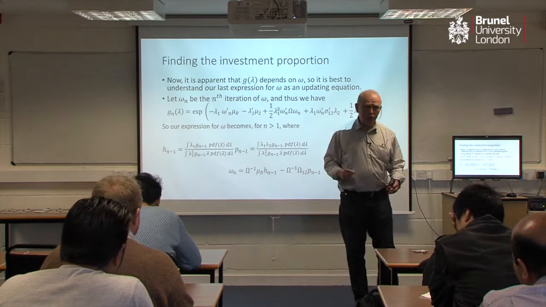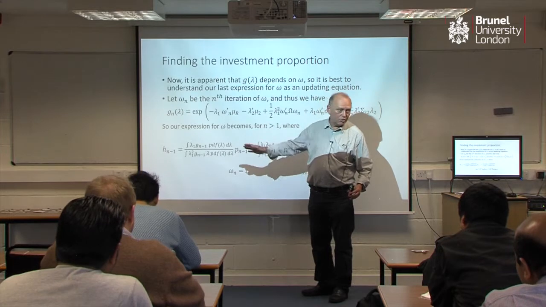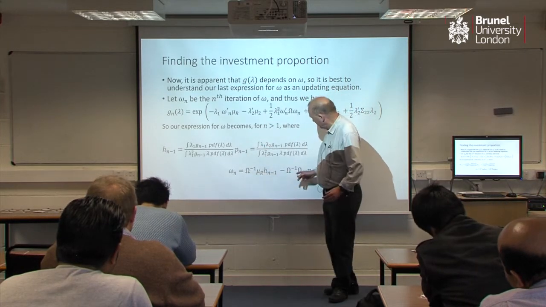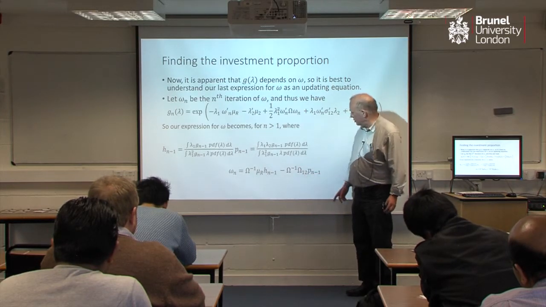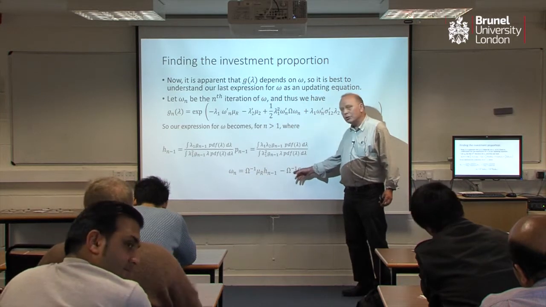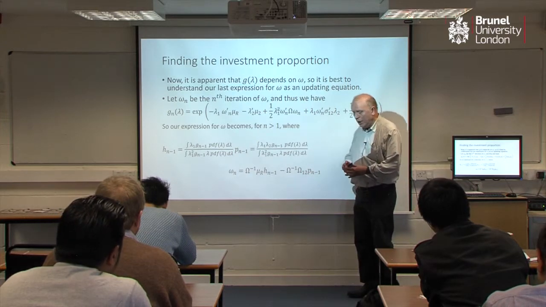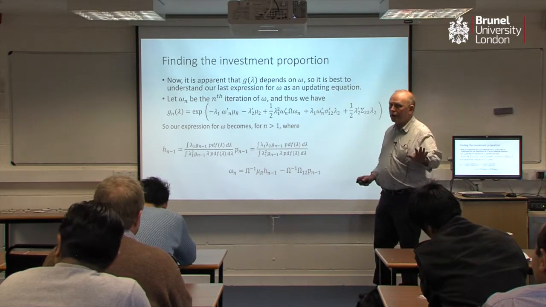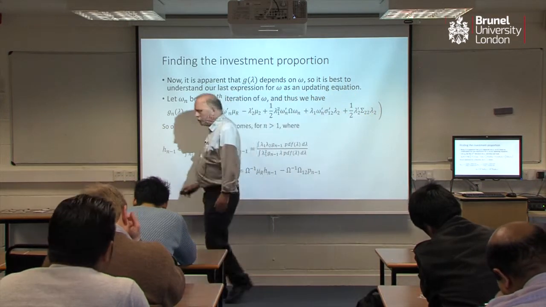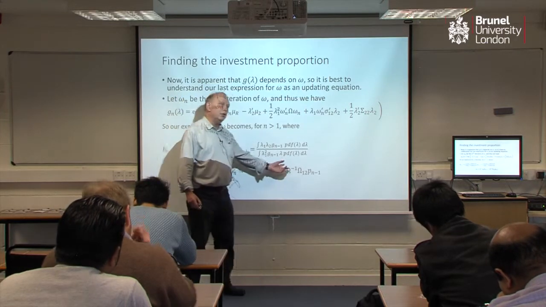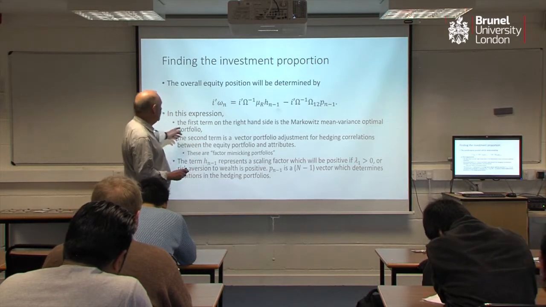So if we look at those portfolios, what actually are they? Well, the first portfolio is essentially the Markowitz portfolio. It's the standard market portfolio out of mean variance theory. This one is your classic hedging portfolio. You could regard it in some sense as being like a beta. It's the beta of the stocks on all the assets. And there are any number of formulae that say that. That is to say that any of your standard ICAPMs and so on have typically a market portfolio and hedging portfolios. So you might say, well, you haven't done anything different. The first one on the right is the Markowitz.